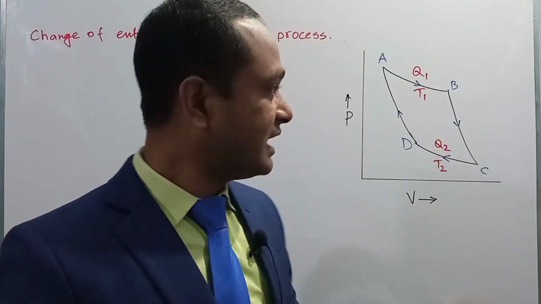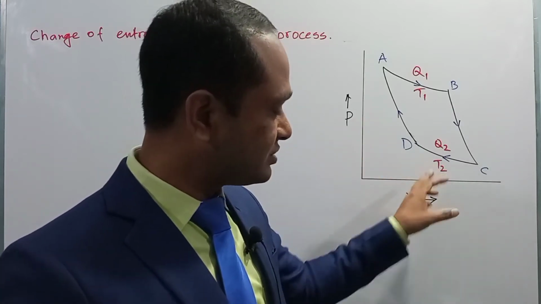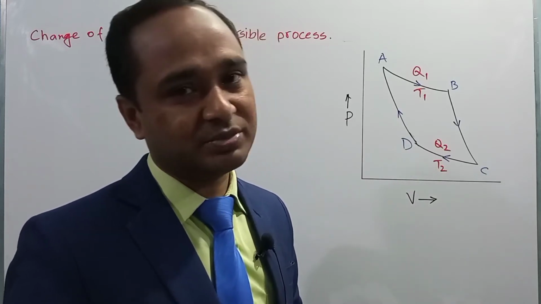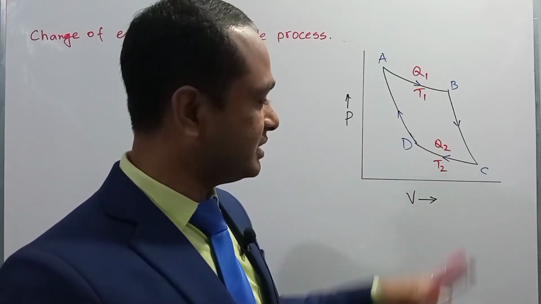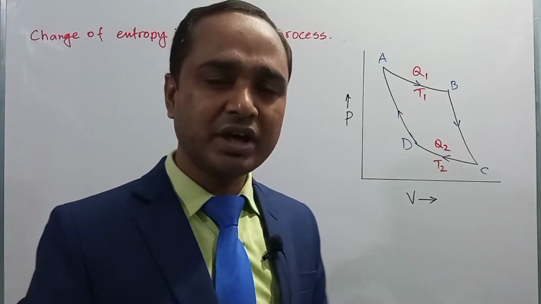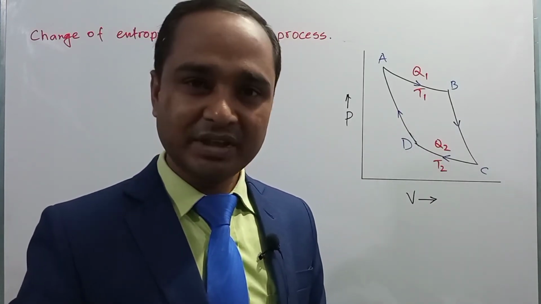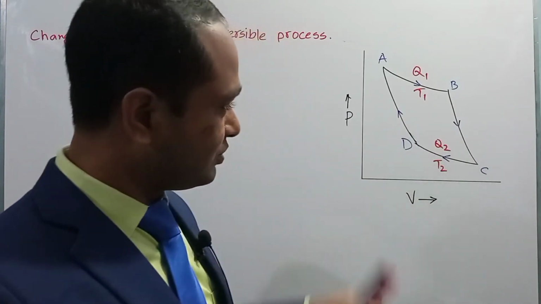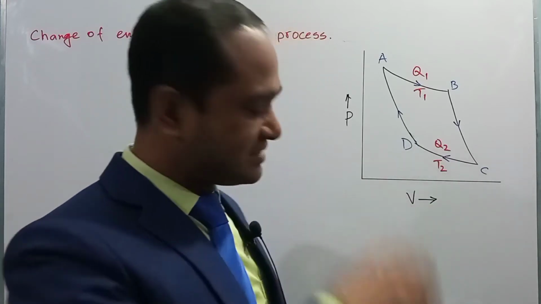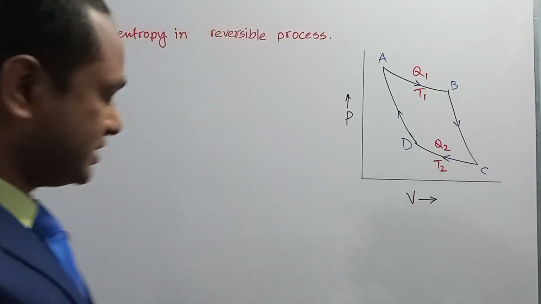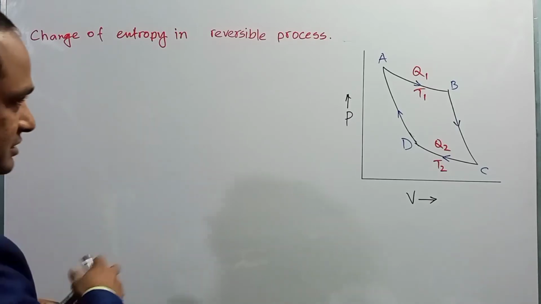That is, in isothermal expansion and isothermal compression, change of entropy will be observed, and in adiabatic expansion and adiabatic compression no change of entropy will be observed, right? So dear student, for the total cycle, if we calculate the change of entropy, we can calculate like that: